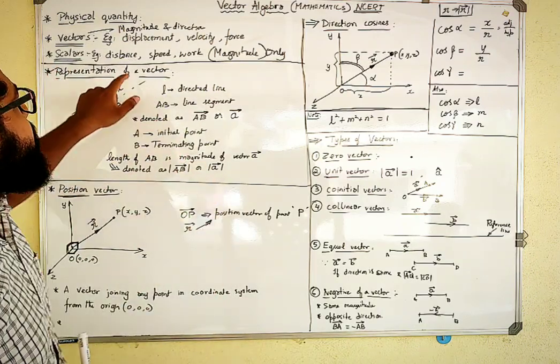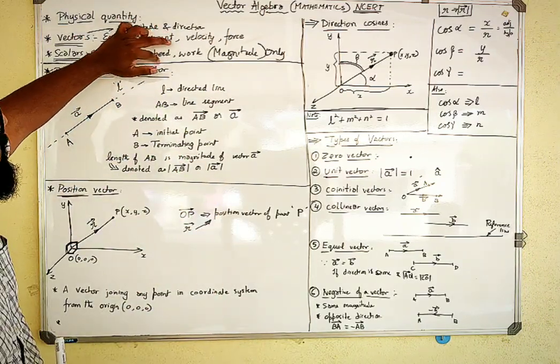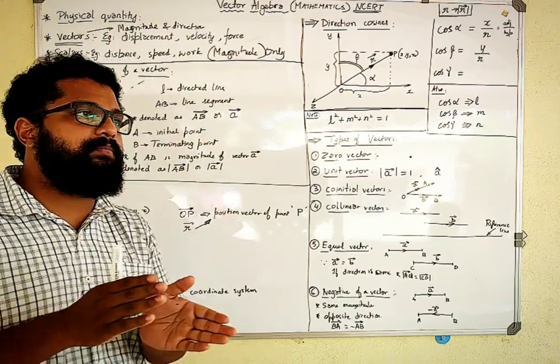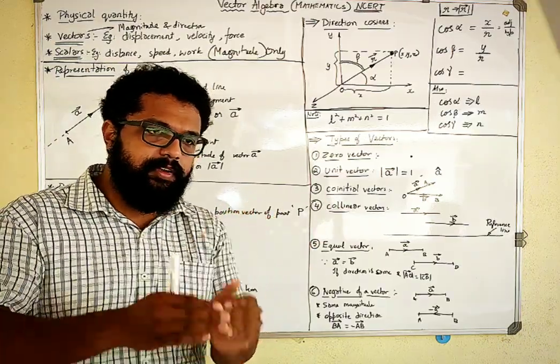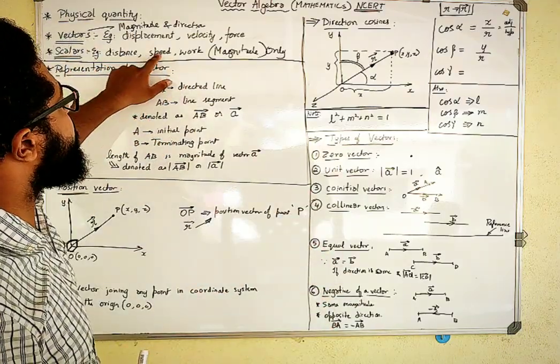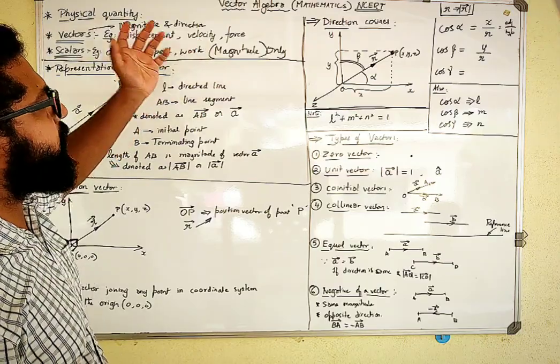So distance is the scalar quantity of displacement, and speed is the scalar quantity of velocity. Speed is nothing but velocity without direction, or velocity is speed with direction.